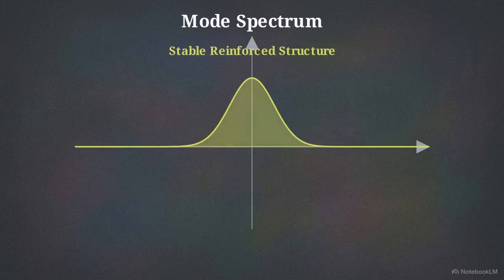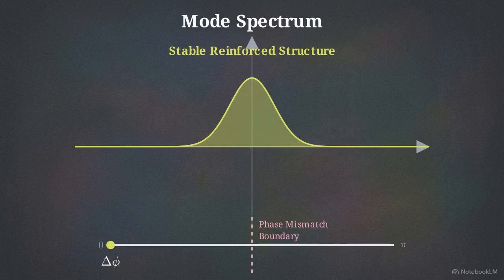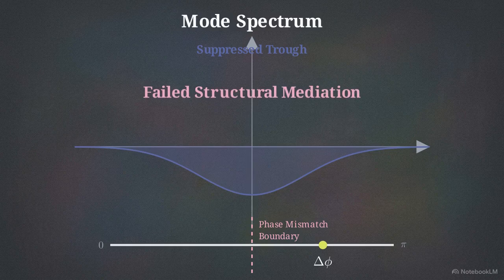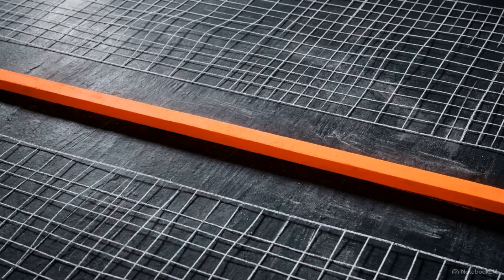Minute phase offsets strictly dictate whether a local structure is reinforced into a constructive peak or suppressed into a destructive trough. Two field components can share identical frequencies, but if their phases are mismatched, they will fail to create any stable extended structures. This requirement introduces the noise floor as a hard validity boundary for the framework.